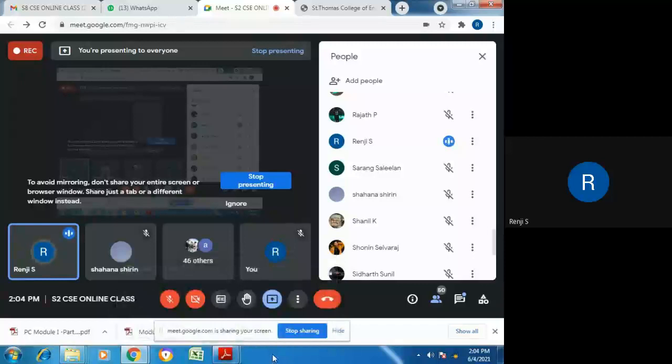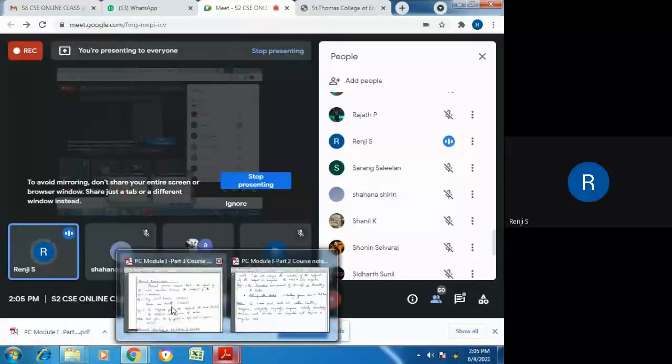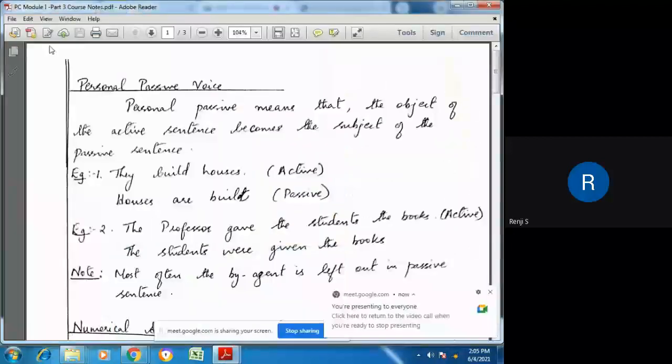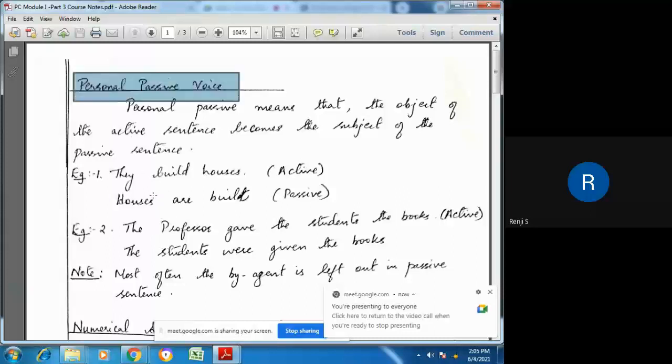Anyway, we are not going in depth into these forms. We are just going through certain grammatical structures, and you should keep in mind when you write an essay or a letter, you should keep all these grammatical points and structures in your mind. That's why we are having an overall look at all of these. So don't worry, I'm just revising what you had learned in school, and you can just go through it and understand what is in these passages, and then try to follow these rules. So let us look at what personal passive voice is.